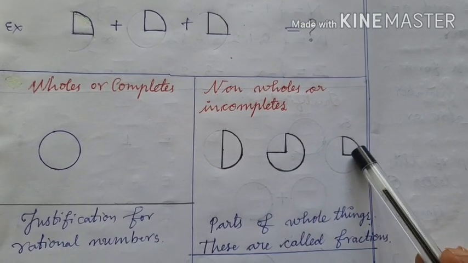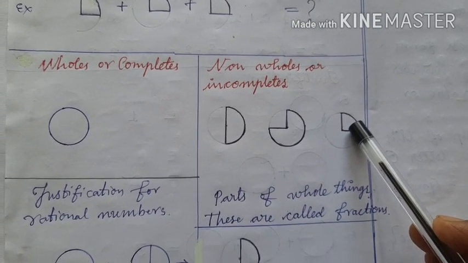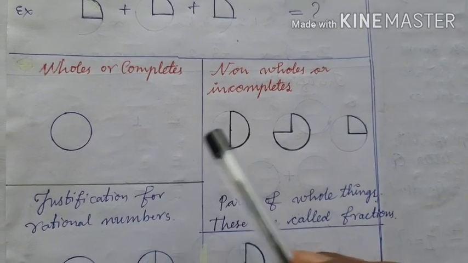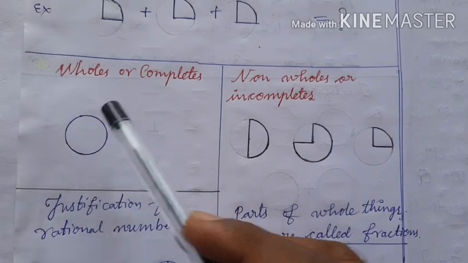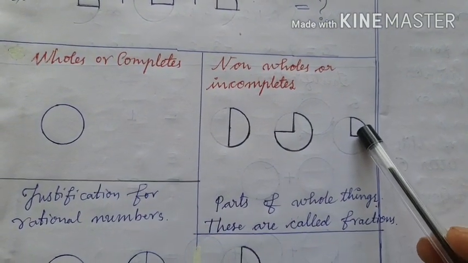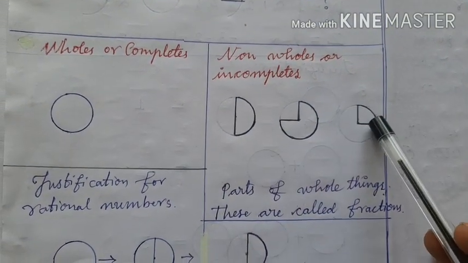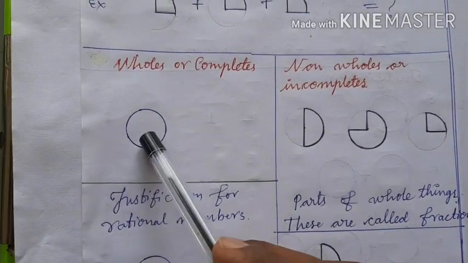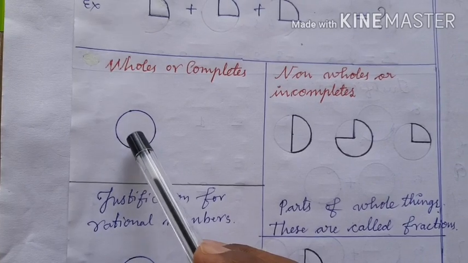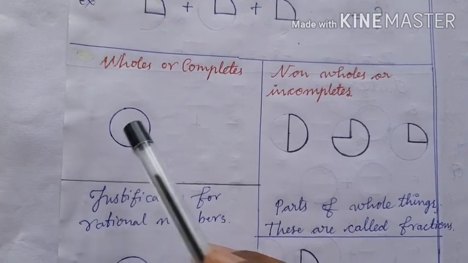And what is the value of this? Is it equal to 1? No. What is the value of this? We divide this whole thing into four parts, and out of four parts I take one part here. That is why here all the three things are non-wholes or incompletes. Here this thing is a complete or a whole thing. Okay?